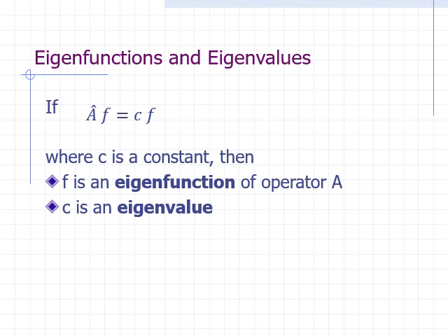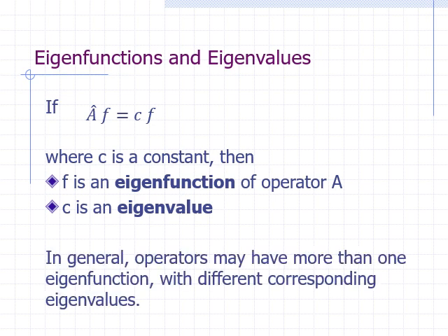The function f that we are referring to in this expression is one that specifically yields a constant times itself if operator A were applied to it. In general, operators may have more than one eigenfunction, each with a different eigenvalue.